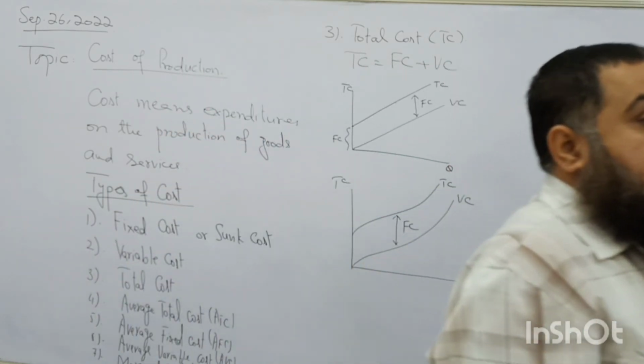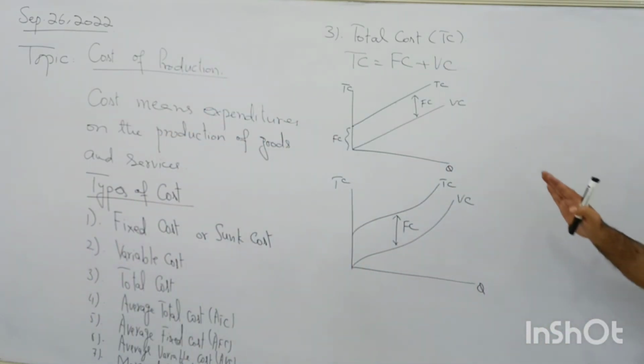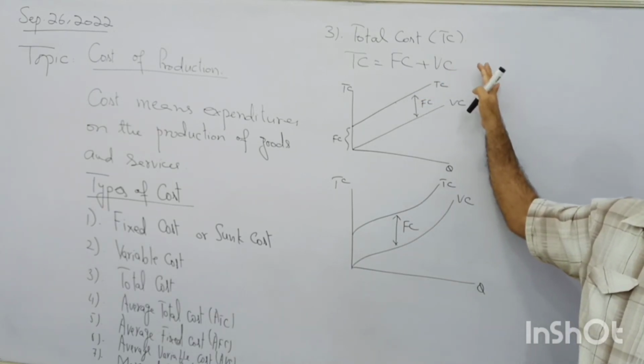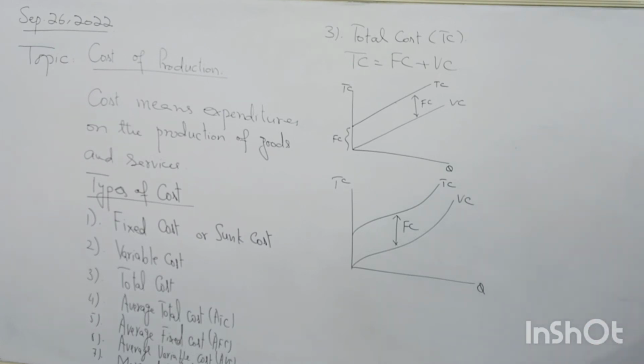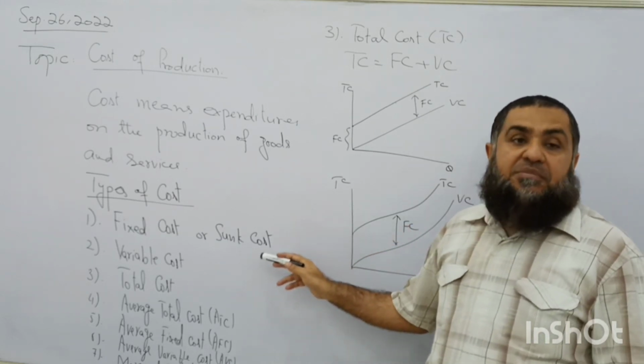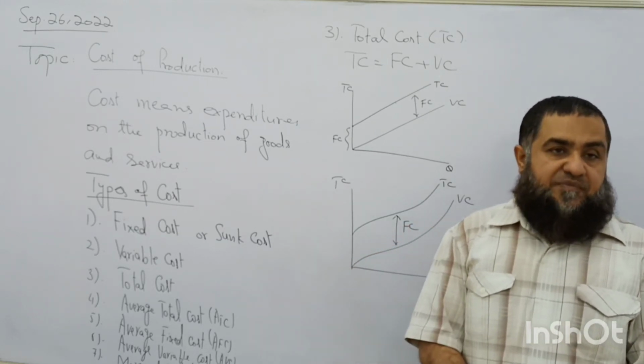Okay. These costs, when we are studying fixed cost and variable cost, both are present in a certain time period. That time period is called what? Short run. During short run, some factors of production are fixed, whereas others are variable factors. So during short run, we have both fixed and variable cost in our total cost of production.